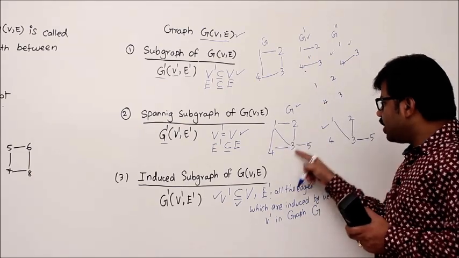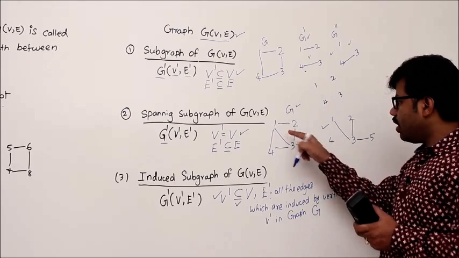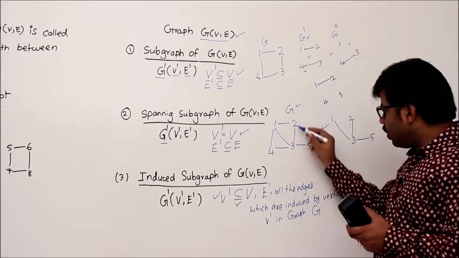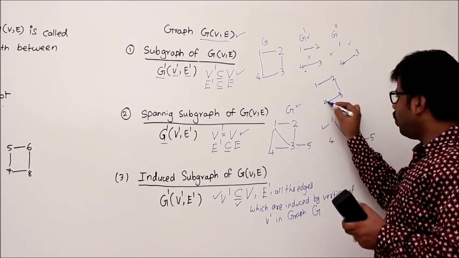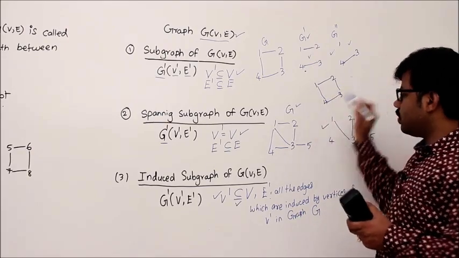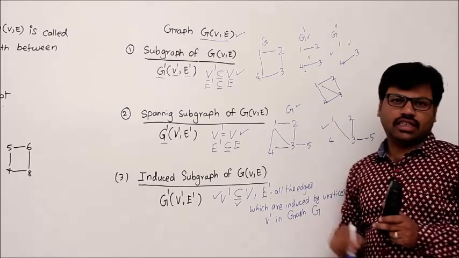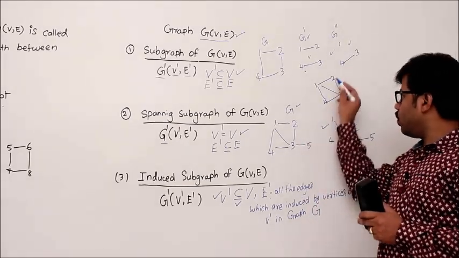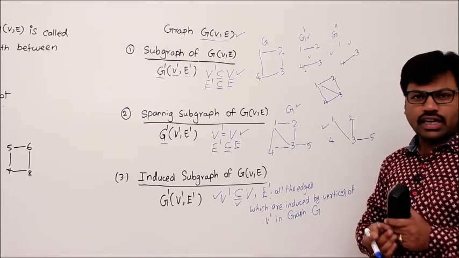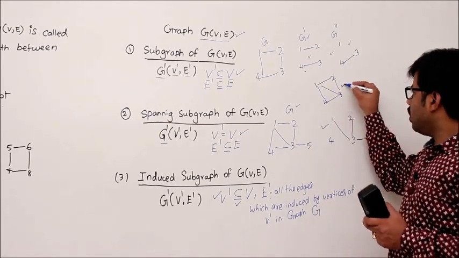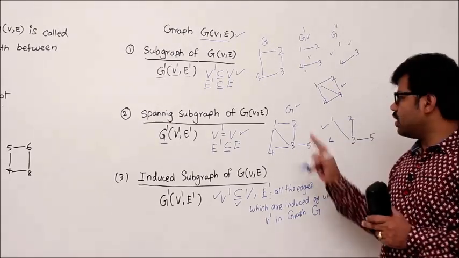So you tell me all the edges induced by 1, 2, 3, 4 here: 1 to 2 and 2 to 3 and 3 to 4 and 4 to 1. We should consider all the edges between these 1, 2, 3, 4 which are in G. Why am I not taking 2 to 4? Because it was not part of the original graph G, isn't it? That's why this is called an induced subgraph of this graph.